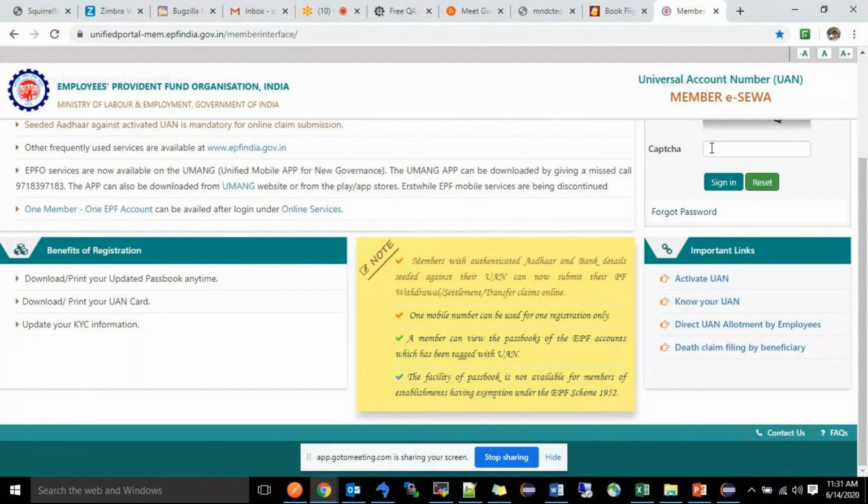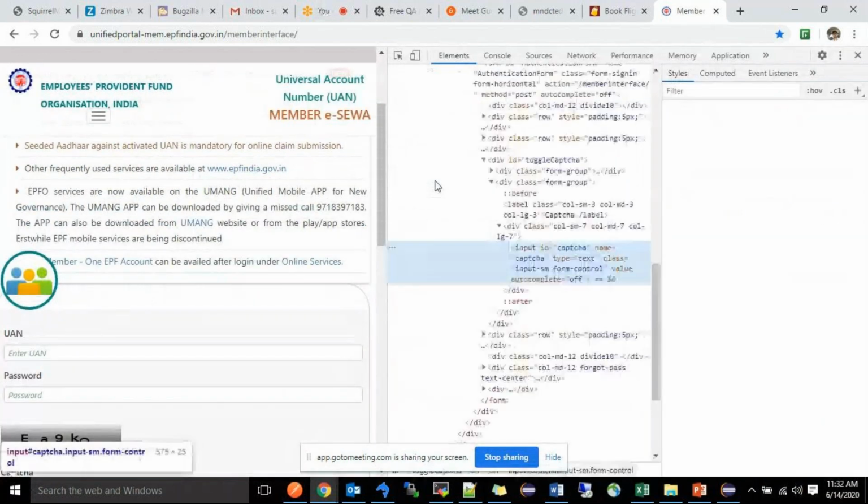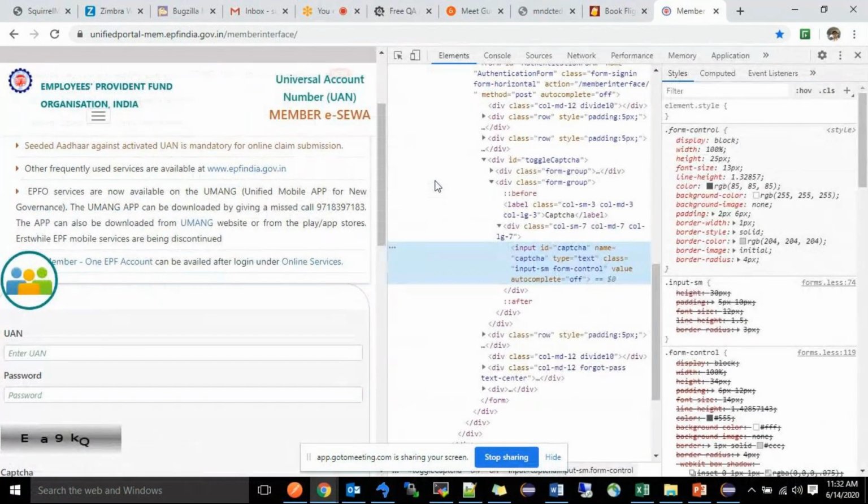Okay, sir. Now, just for example, I took one web application. You can take any web application. So this is the UI, the Employee UAN portal. I am going to show you. This is the UI, and the backend of this UI has been designed with HTML code. We can access only the UI and the HTML code, not the Java source code.